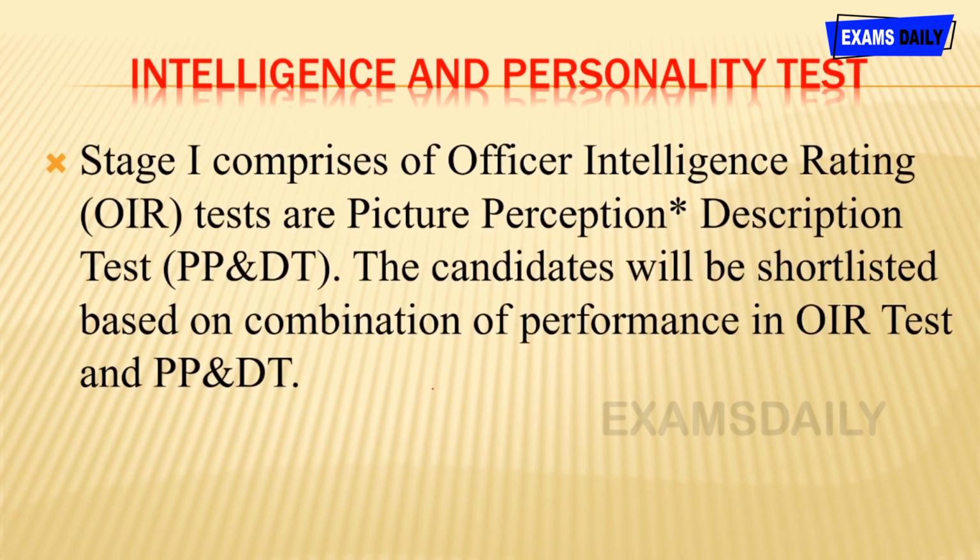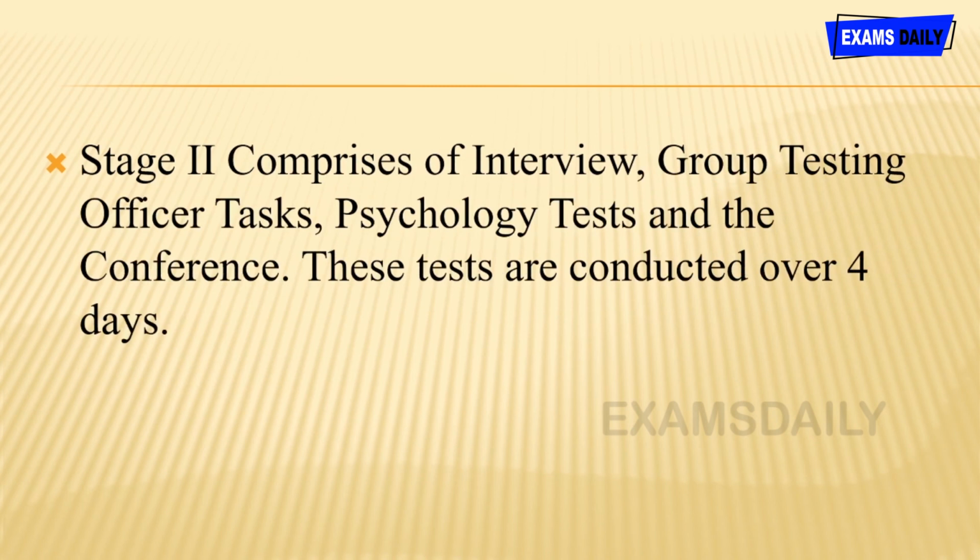So once you have completed the written examination, you are called for the personality test or interview, and this personality test comprises 2 stages, stage 1 and stage 2. Once you have completed stage 1, you are eligible for stage 2. And stage 1 comprises the Officer Intelligence Rating, OIR test, and then picture perception, and description test. You are shortlisted based on this PP and DT, picture perception and description test only. So once you have completed stage 1, you are called for stage 2.